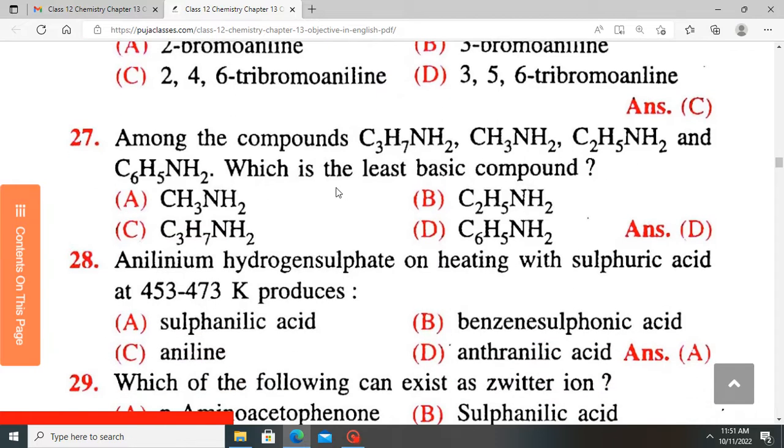Among the compounds shown here, which is the least basic? The least basic among them all is the aromatic one, which is D. So the D is the least basic among them. Pardon once again for the feedback, the noise from the feedback.